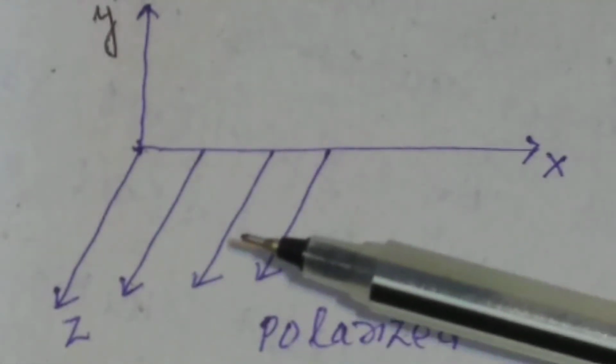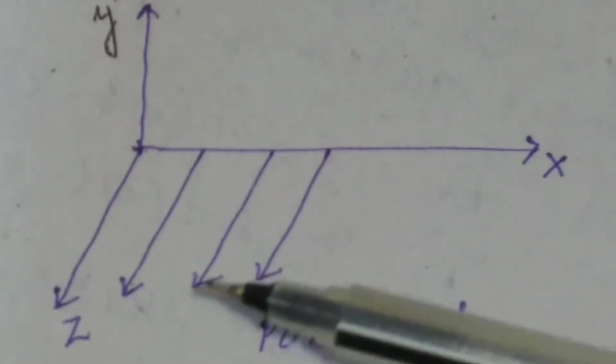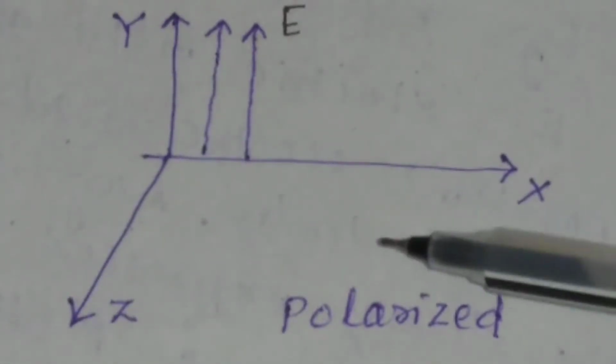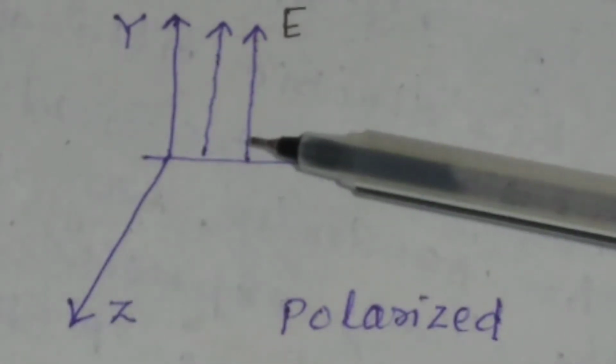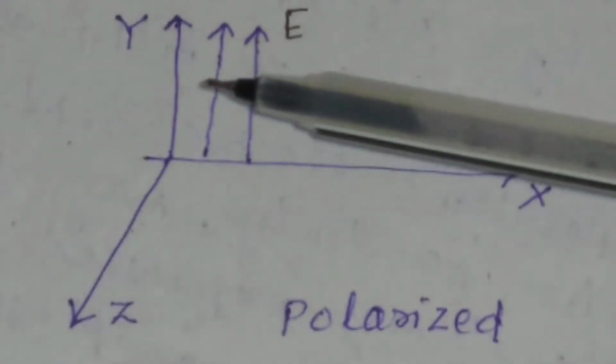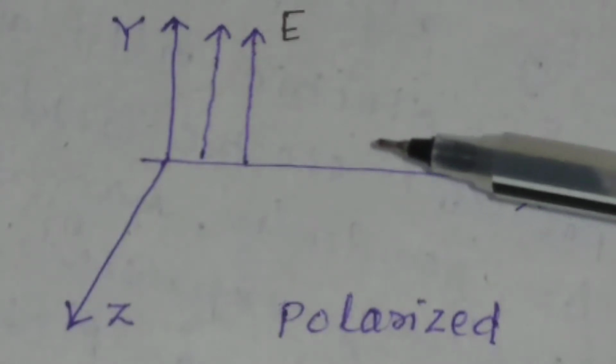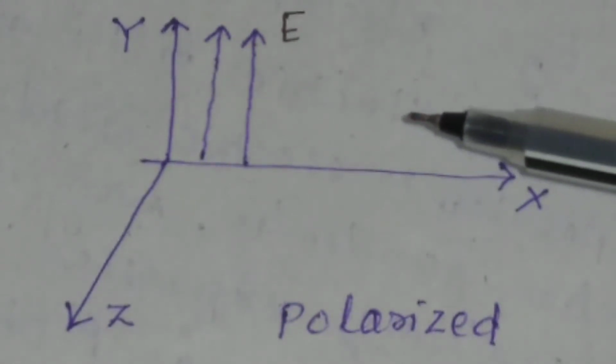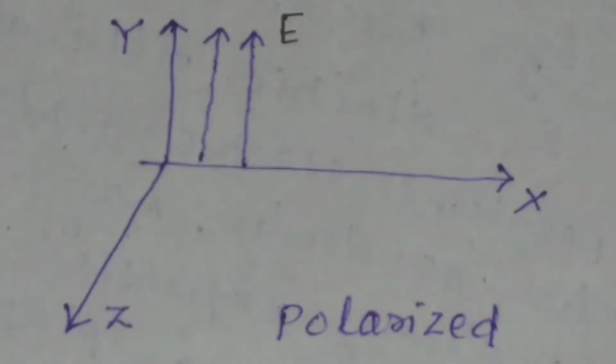So the plane of polarization is the xz plane. But in this figure, the plane of polarization is the xy plane, because the plane containing the electric field and the direction of propagation is the xy plane.